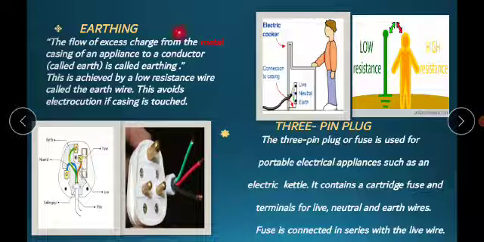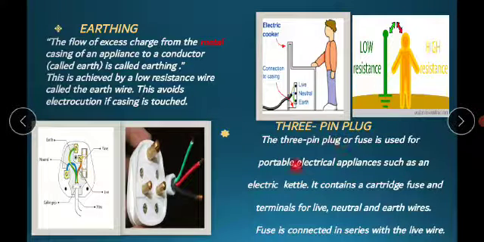Next is earthing. What is earthing? The flow of excess charge from the metal casing of an appliance to a conductor is called earthing. This is usually achieved by a low resistance wire called the earth wire. It means that the earth wire has low resistance, due to which it avoids electrocution if the casing is touched.